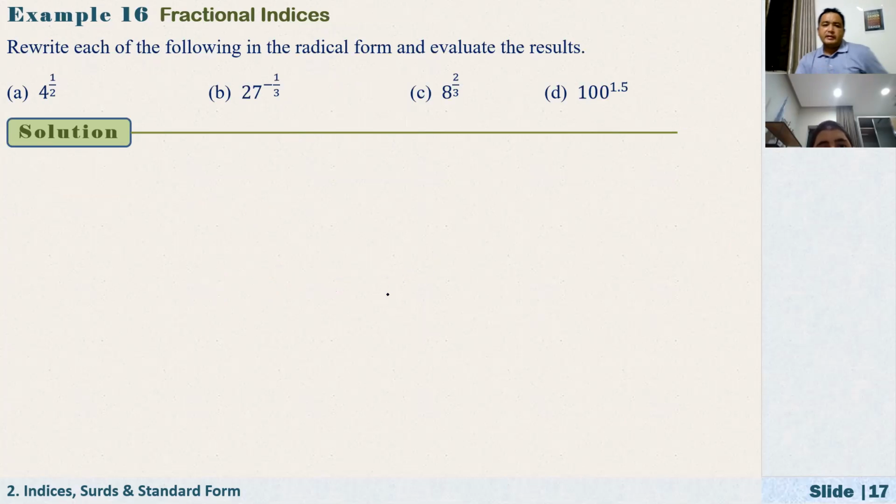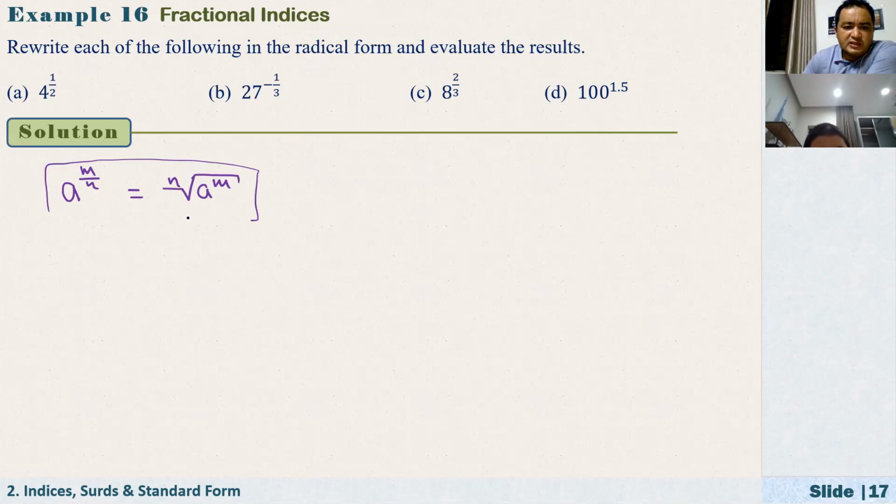Okay. And fractional indices. I think you know about fractional indices. Sometimes if you have a fraction like a to the power of m over n, right, and here n is positive, we can just write it as the nth root of a to the power of m. Actually, these two things are equal. Sometimes I can just write a to the power of m over n, or the nth root of a to the power of m. So that's how we define these two things. Rewrite each of the following in the radical form and evaluate the results.